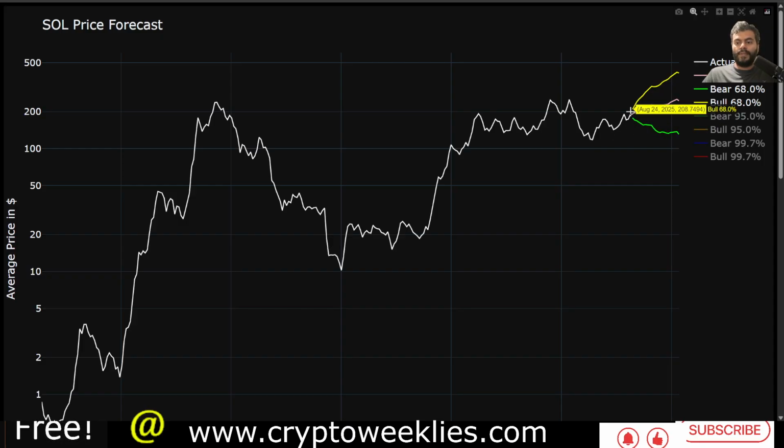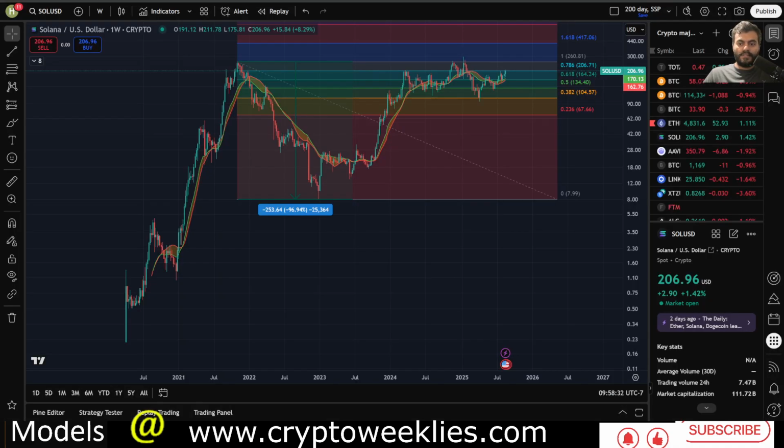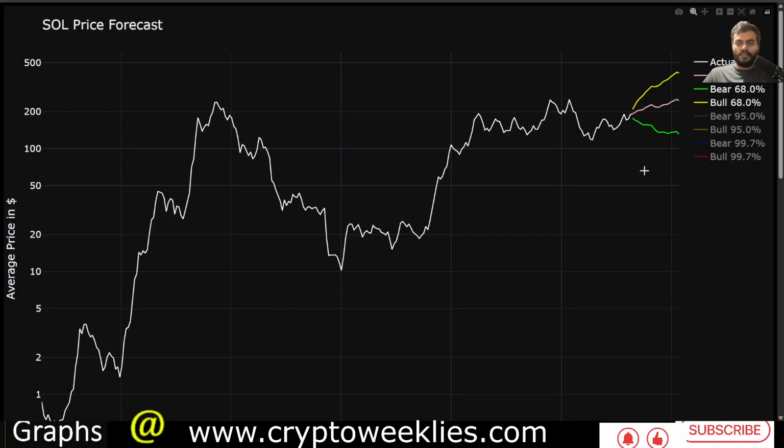So right now the price action at a weekly average price, as we move towards the end of this week, is at around $191. Although the price is right now $206, the weekly average price up until this point is at $191 or change. If the price action were to hit that $208 ceiling, that would be confluent with the 1 standard deviation bull case prediction for this week per the machine learning model.